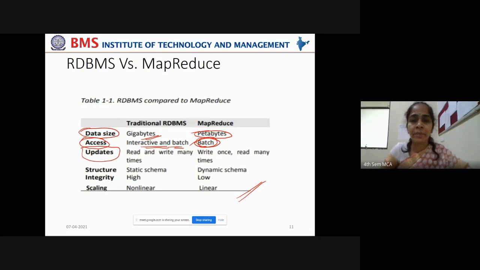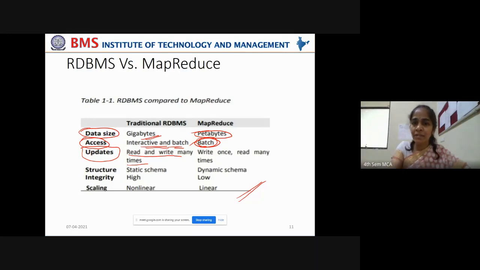Updates made to the data. Traditional RDBMS can be useful in scenarios where you read and write data many times. If you want to read the data many times, or if you want to make updations to the database many times, in such cases you can go for traditional RDBMS. But always remember, the main idea to adopt the MapReduce framework is for faster data analysis.